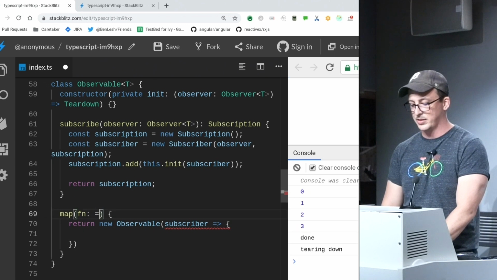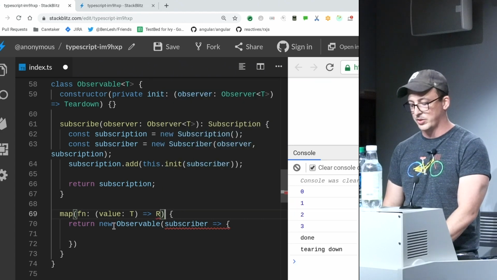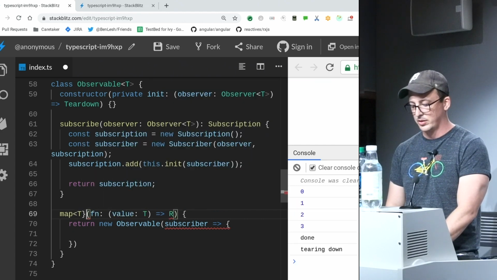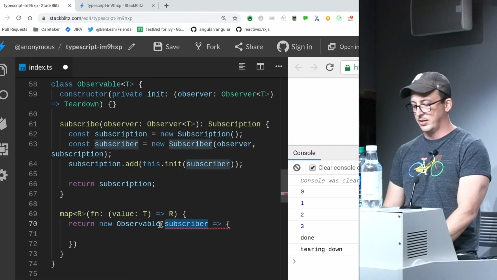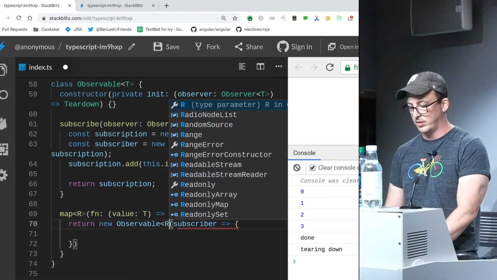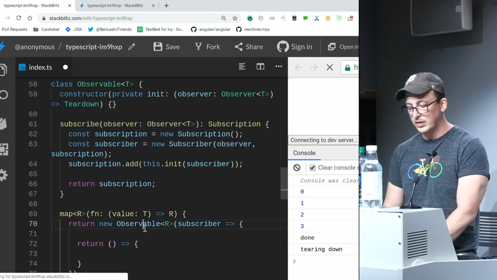Here, actually, I'll make this a little better. Takes a value of t, which goes to R. So this is my member map.chain version of this, and this is going to be an observable of R. It expects me to return some sort of teardown.